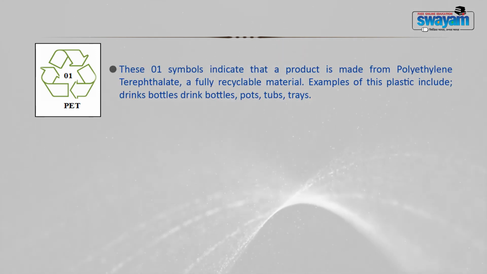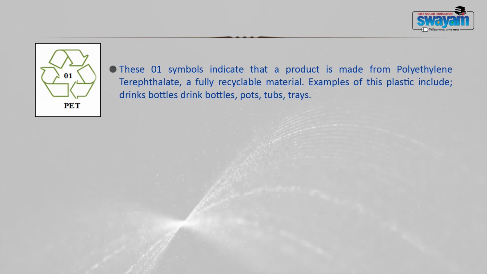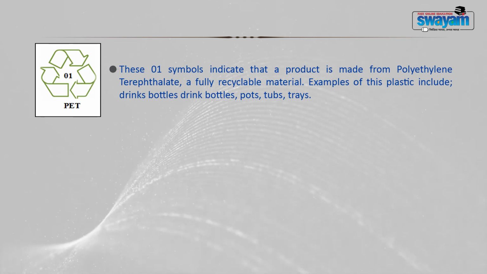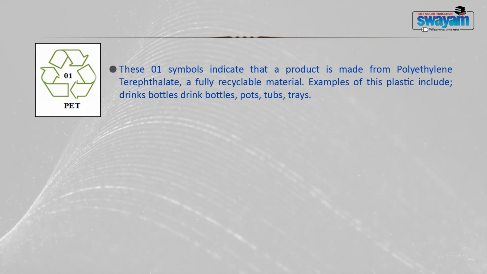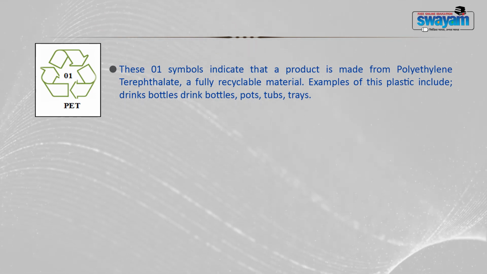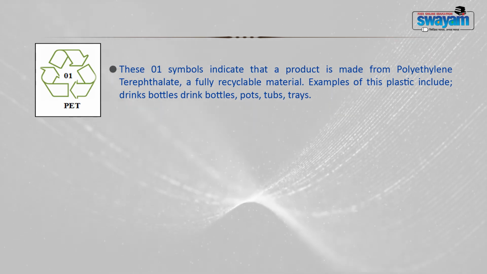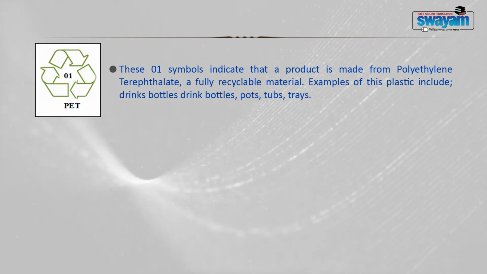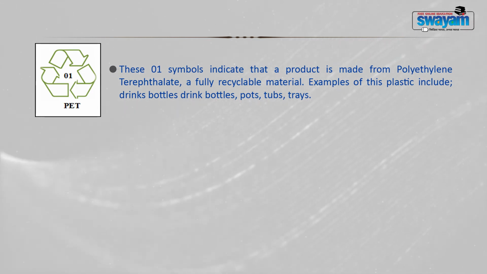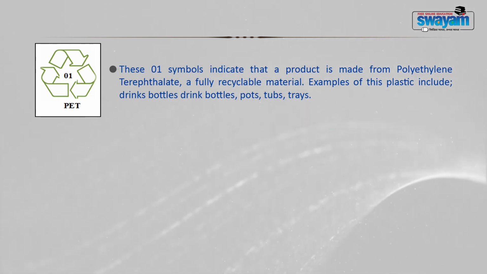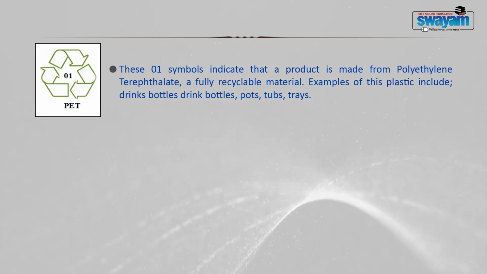If in the triangle 01 number is written, that is PET plastic. This 01 symbol indicates that a product is made from polyethylene terephthalate, a fully recyclable material. So, the glass water bottle that I showed you, that was having number 1, it means that it is recyclable. Similarly, you will find that many pots, tubs, trays, toys have this number 1 and they are recyclable.